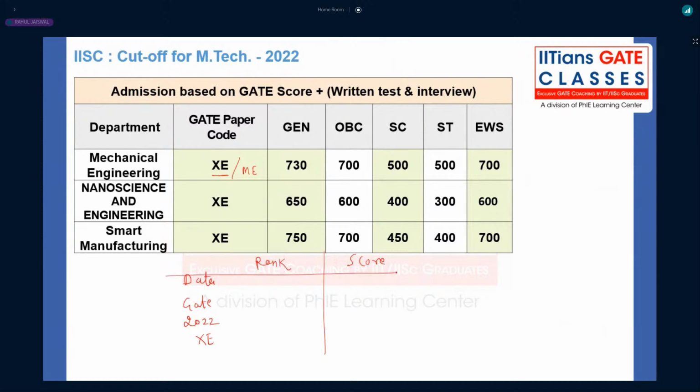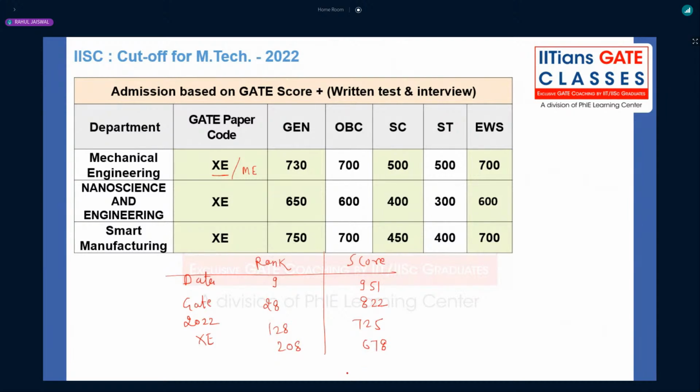The ninth ranker got the scorecard of 951. Then the 28th ranker got 8 2022. Then 725, he got the rank of 128. 208, those who got the rank had the GATE score of 678.